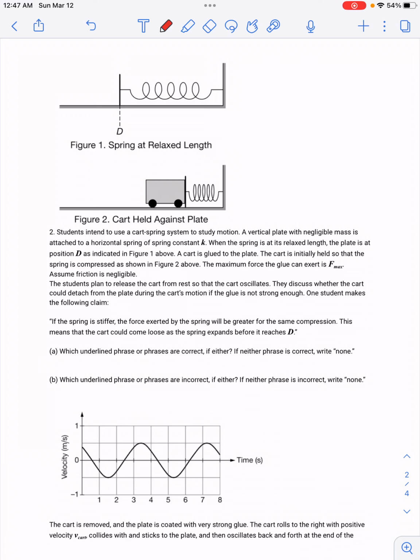All right, trying to work on problem number 2 in the FRQs. So it gives you that there is a spring with a plate on it. This vertical plate has negligible mass. I want to clarify that is really important when we talk about this situation, because this is not a collision between two objects with mass. It's basically a cart with mass hitting a plate that has no mass. So effectively, it's just a spring.